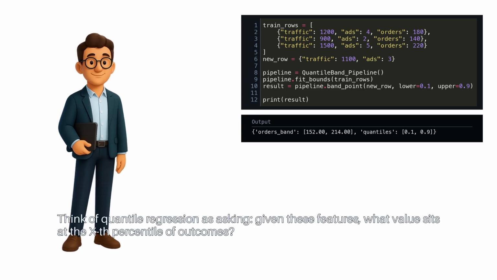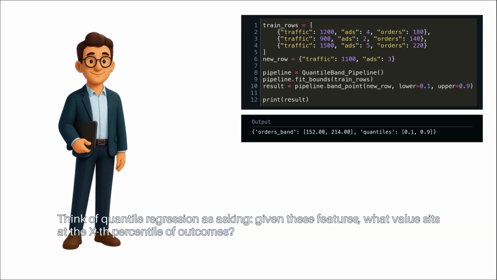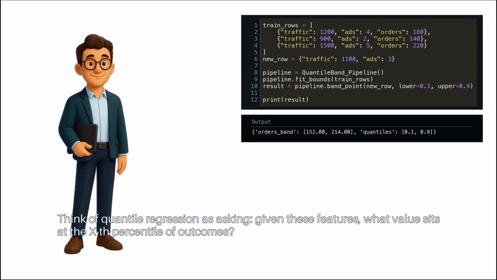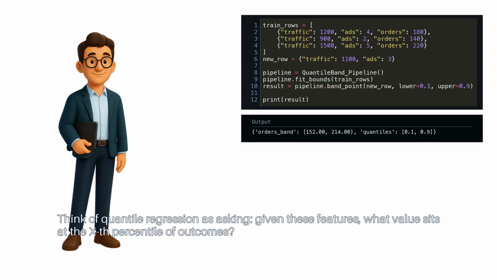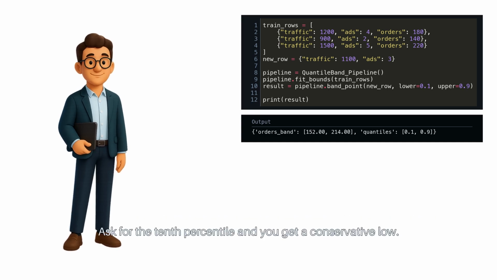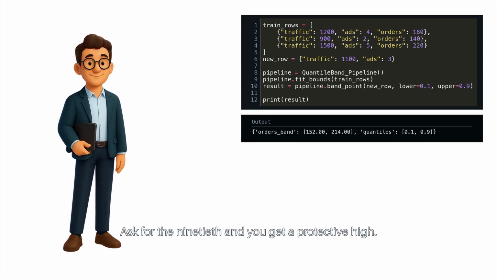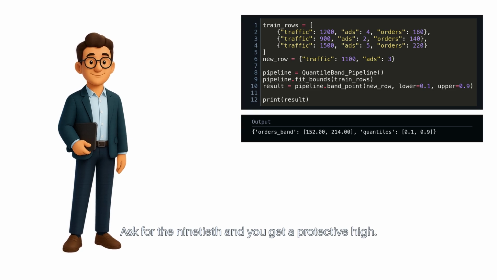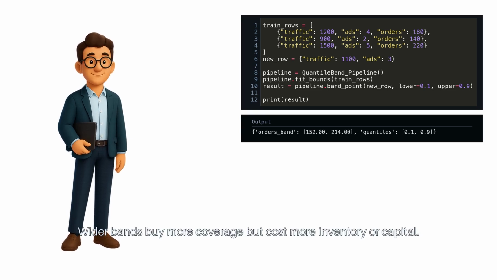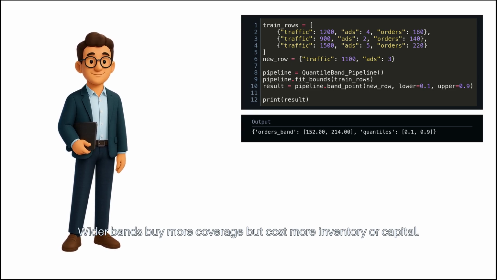Think of quantile regression as asking, given these features, what value sits at the xth percentile of outcomes? Ask for the 10th percentile and you get a conservative low. Ask for the 90th and you get a protective high. Wider bands buy more coverage but cost more inventory or capital.